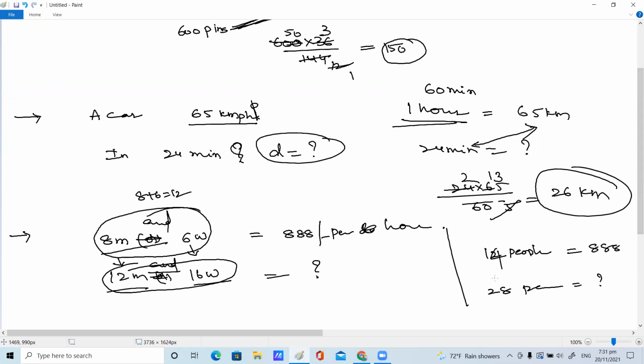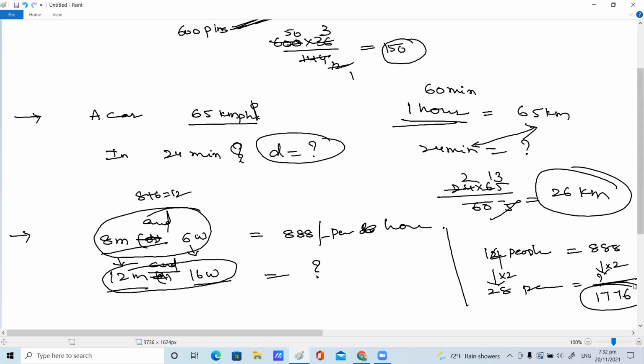Very simple, children. 14 twos are 28. So 1776 is raised 2 times. What is the answer? Very good. Just a simple technique, children.